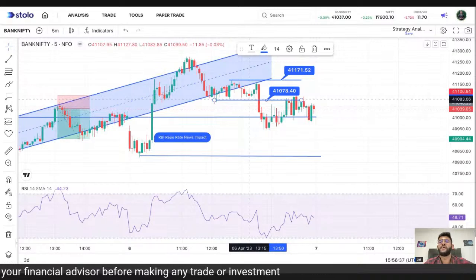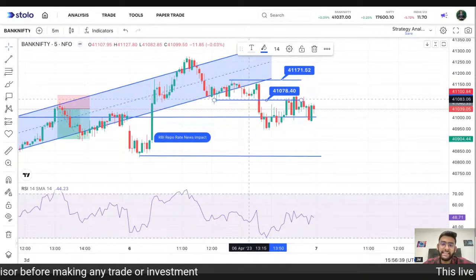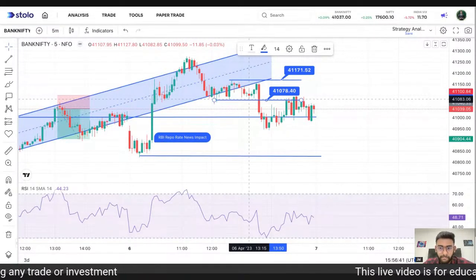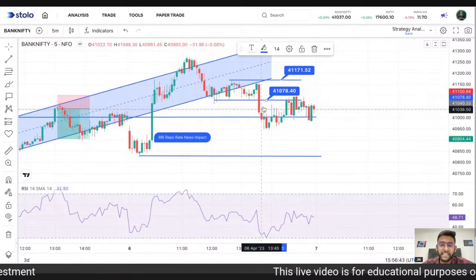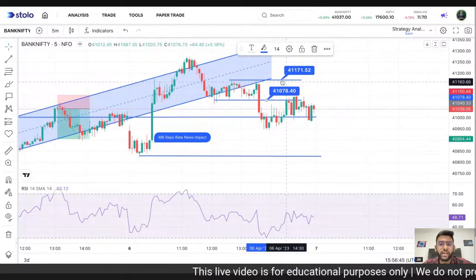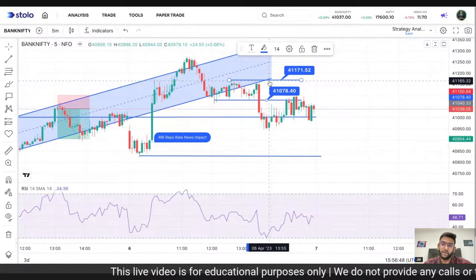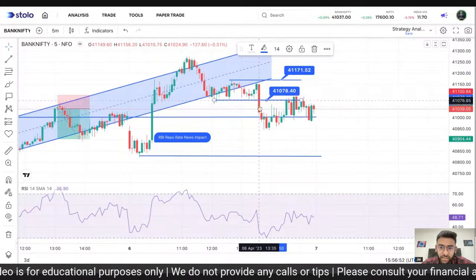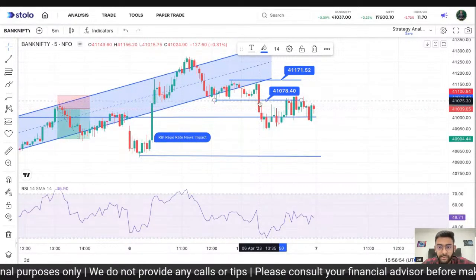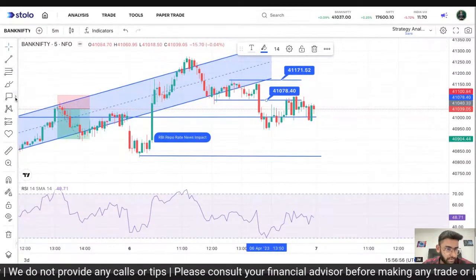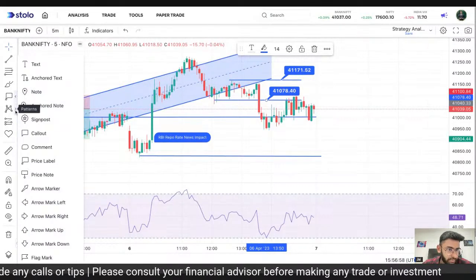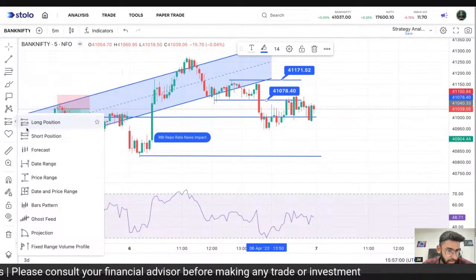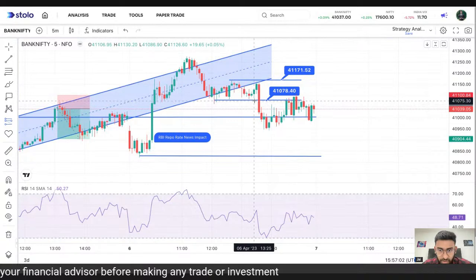This was around 135, and the support that we saw was 41,078. So we thought that around 41,080, if Bank Nifty does break that, we can see it go a lot lower and shouldn't go back above 41,170. And the analysis was right. As soon as we saw a huge candle break here, this was a good trade to enter. So I would have planned to enter here, right? It would have been a short position.